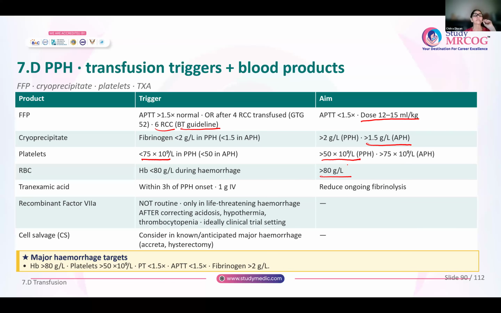And cell salvage, if facilities are available to you: whenever you think there is a risk of severe postpartum hemorrhage, like any patient who is having PAS, placenta accreta spectrum, or any patient undergoing a hysterectomy because of PPH, in those cases you can offer intraoperative cell salvage. So the targets, we already saw. Hemoglobin should be more than 80, platelets more than 50 into 10 raised to 9. PT-APTT should be less than 1.5 times your control. Fibrinogen should be greater than 2 grams per liter.